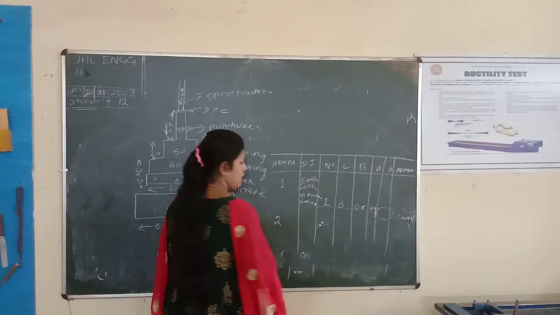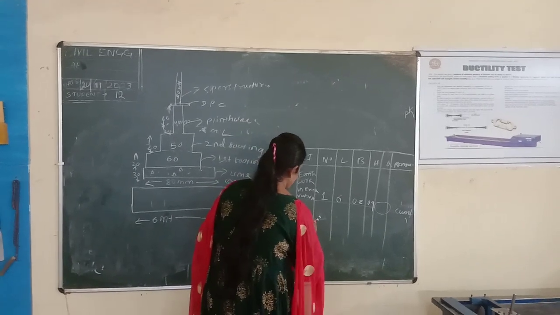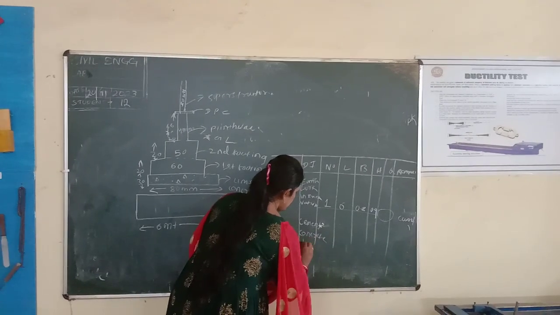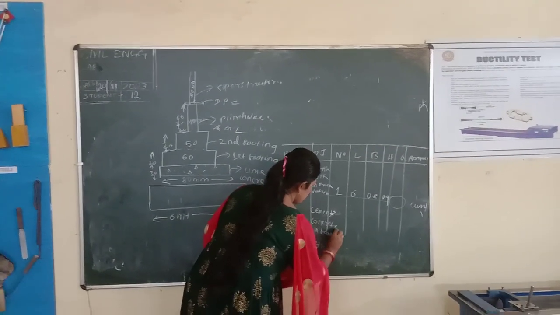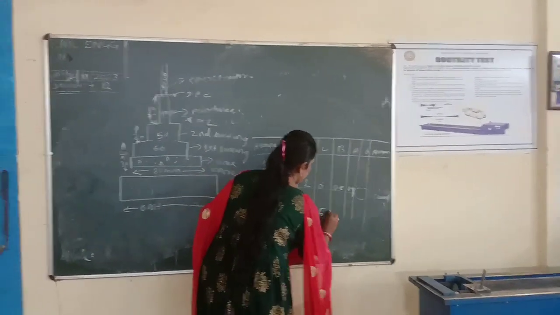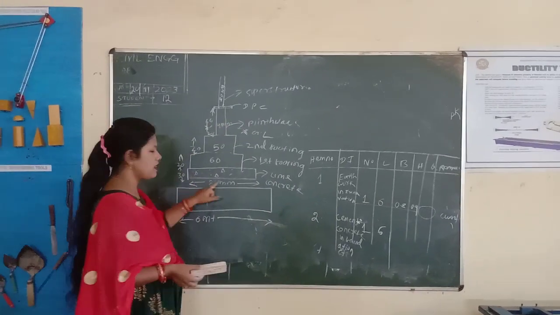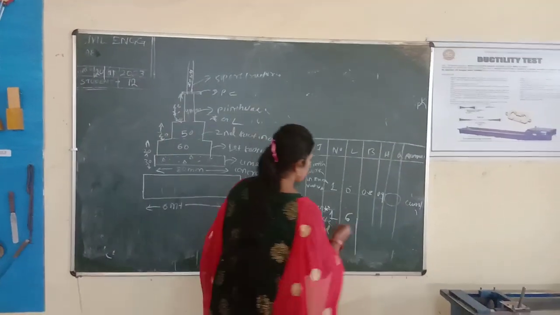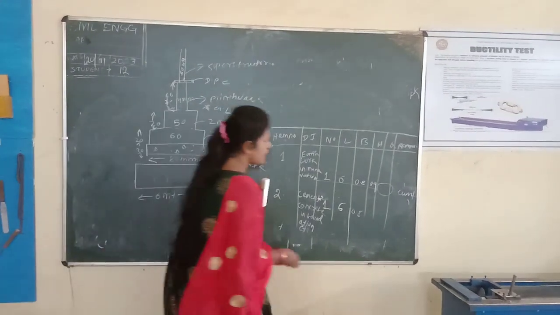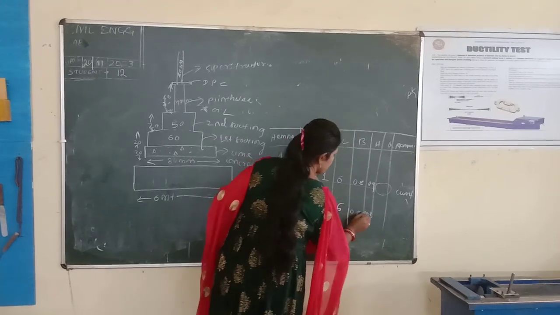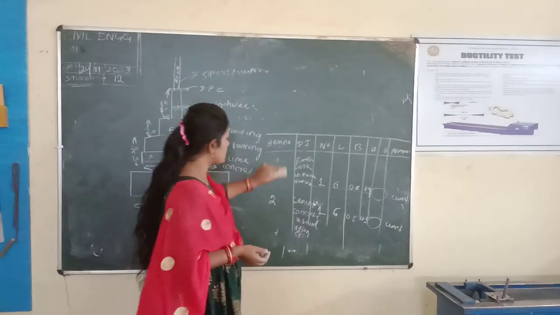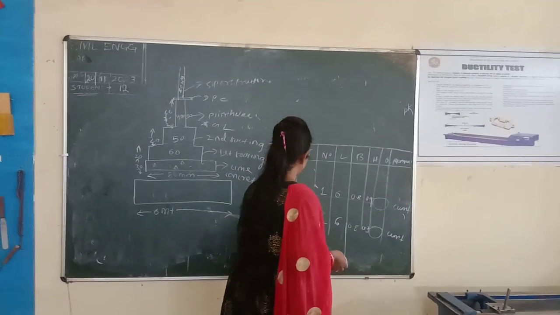What is the second thing? Second item is cement concrete in foundation. Number is 1, length is 6 meter. What is the breadth? The breadth is also same here, 0.8 meter. And what is the height? The height is 30 mm, which in meter conversion is 0.3 meter. Then multiply, and this is the cubic meter. Clear?